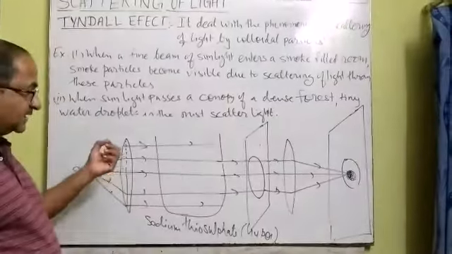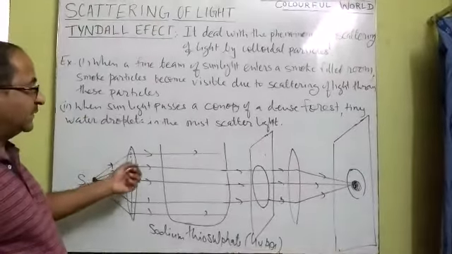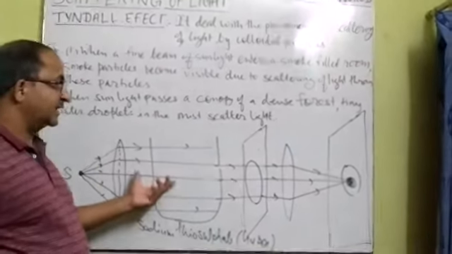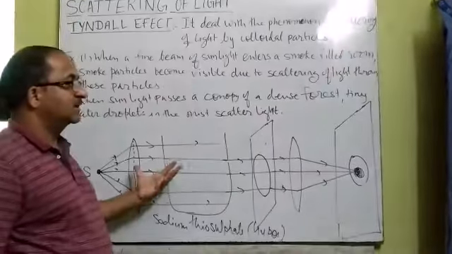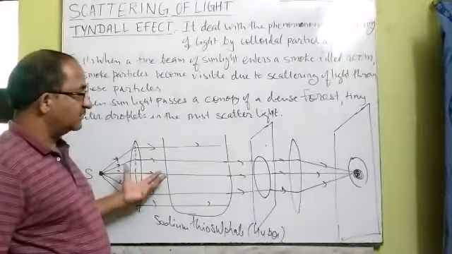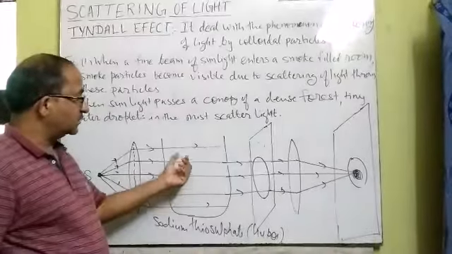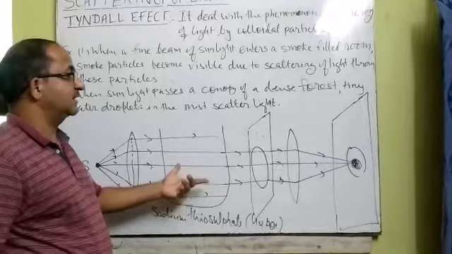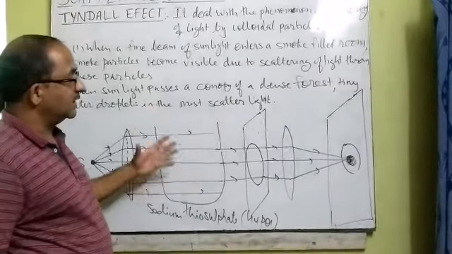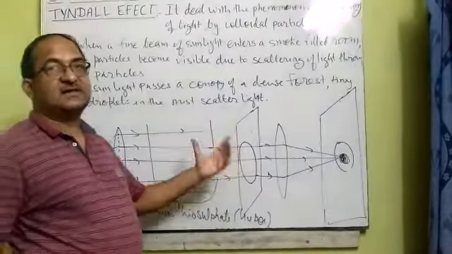Scattering takes place by very small particles. If the particles of solute are very small, in that case the shorter wavelength light, like blue, is scattered towards us. But when the particle of solute is bigger, suppose greater than the size of the wavelength, in that case the red color of light is scattered towards us.